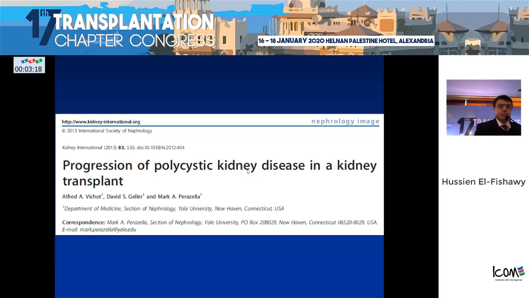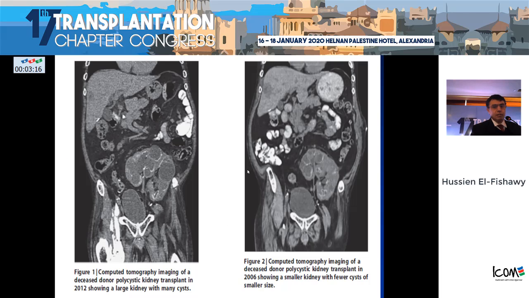What about progression of polycystic kidney, which was recorded? As you can see on the right side, this is starting at transplantation in 2006. It was a variable size picture of polycystic kidney. And after 6 years, of course, there's increased size of the kidney and increased size of the cysts.